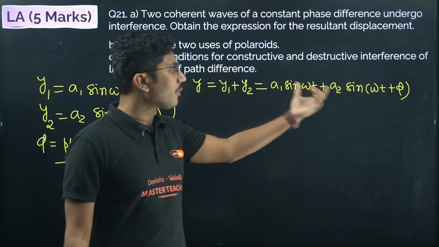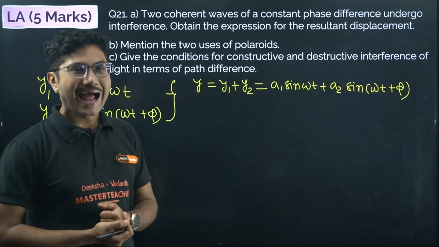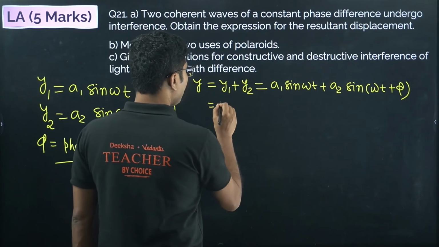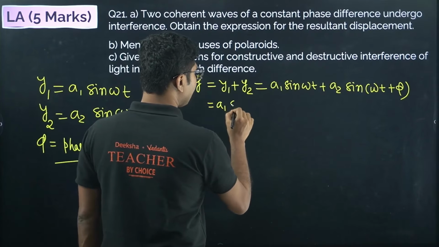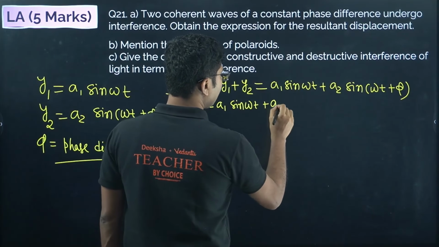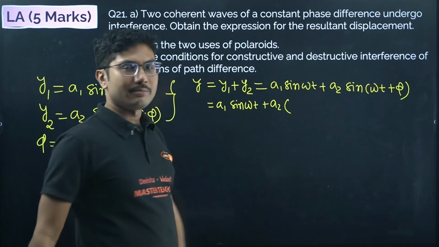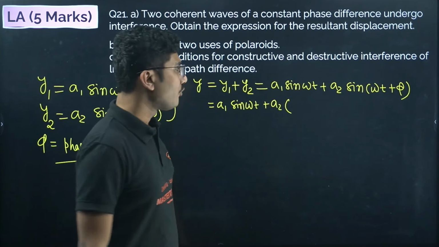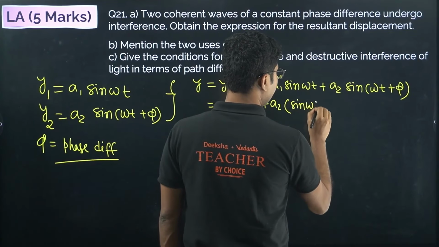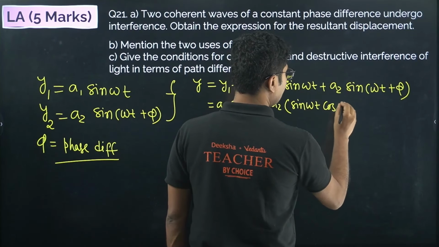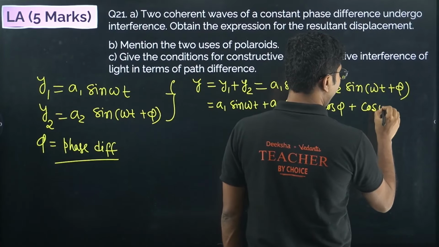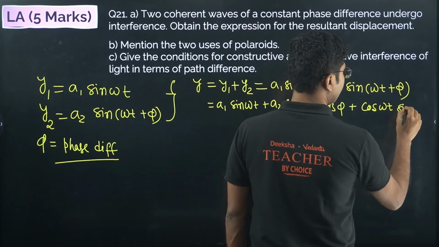Now you have to add these two. How can you add these two equations? For that, for the time being, we will keep the first term as it is and break apart the second term using the sin(a plus b) formula. So it will be sin omega t cos phi plus cos omega t sin phi.